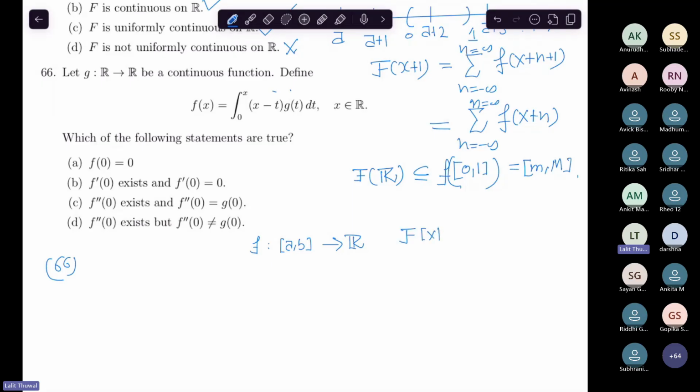Then you can consider the function from a to x of f(t) dt. This function is well defined and differentiable wherever f is continuous. Suppose c is a point inside (a,b); if f is continuous at c, then this function is differentiable at c.